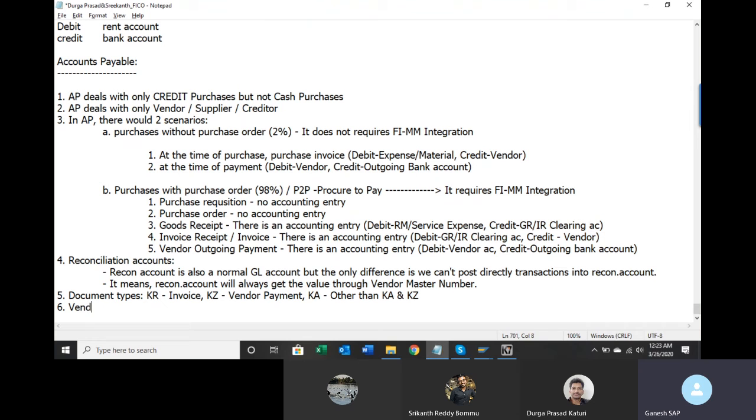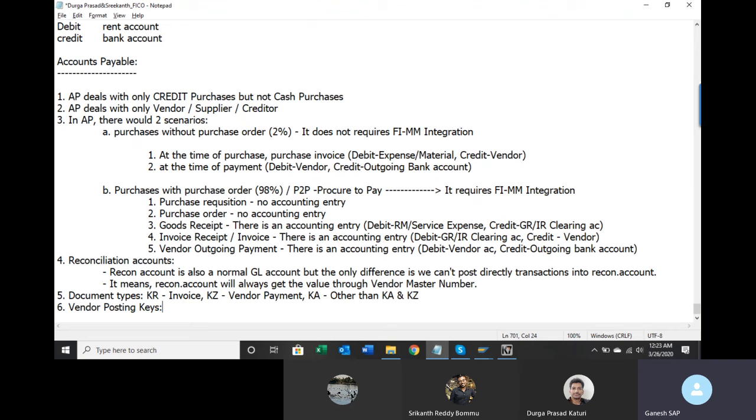Now, vendor posting keys. In general ledger accounting, we have seen 40 is debit and 50 is credit, but that is only for GL accounts. Now we are talking about vendors.